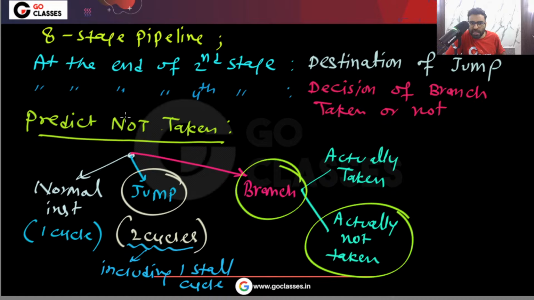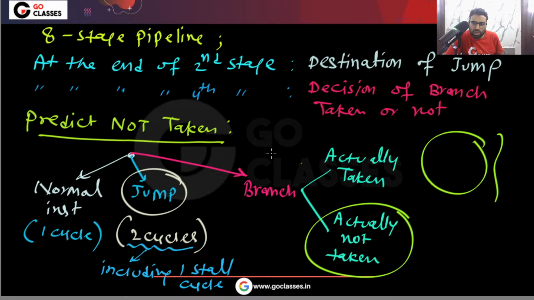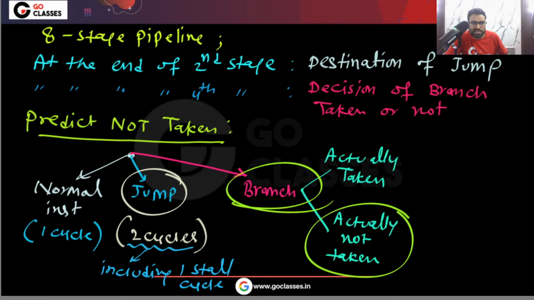Because I am saying that this branch is actually not taken, the condition will become false and you will not go to the instruction at the target address. So you will execute the next instruction in the fall through path, immediately after this branch instruction in the program text.